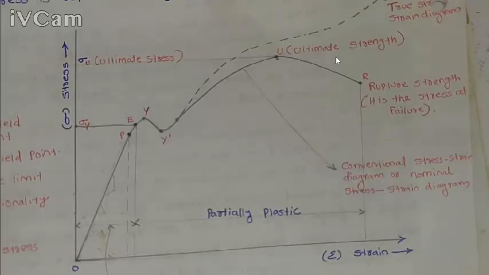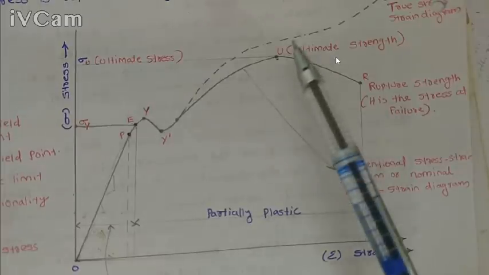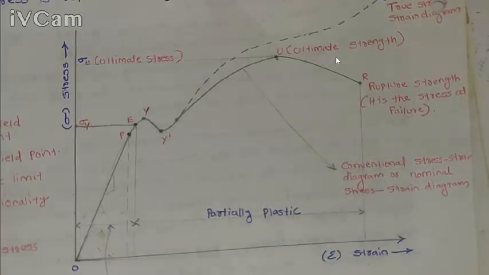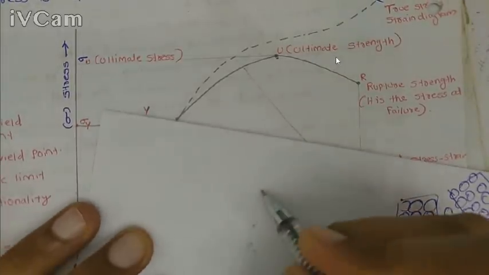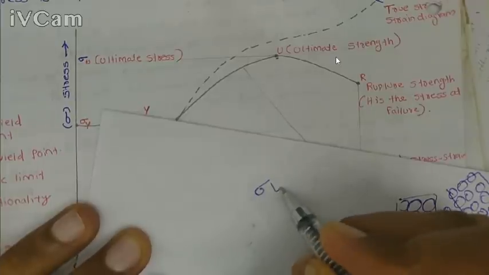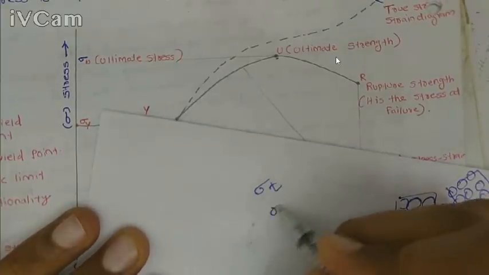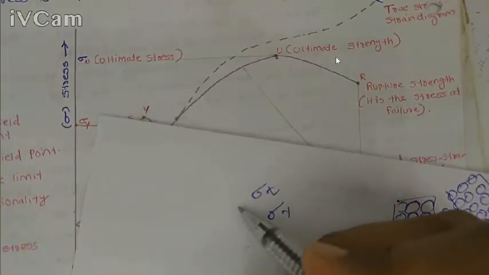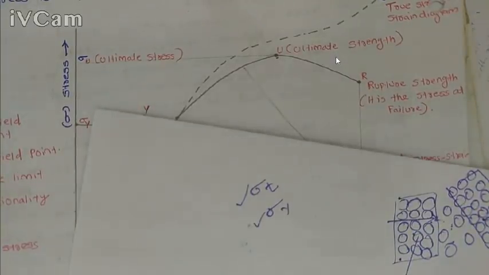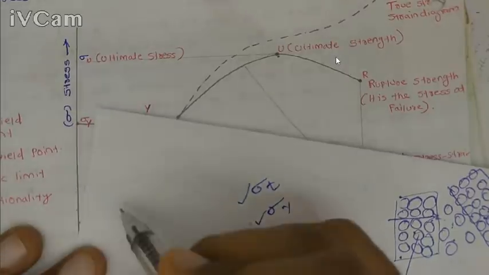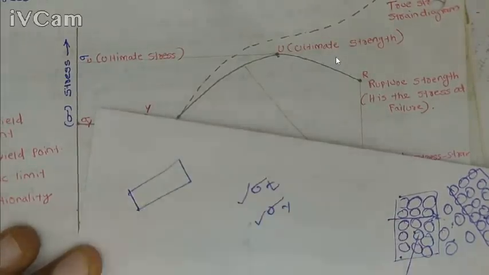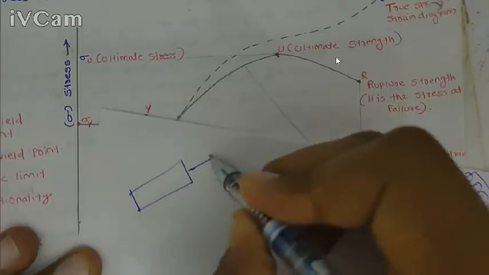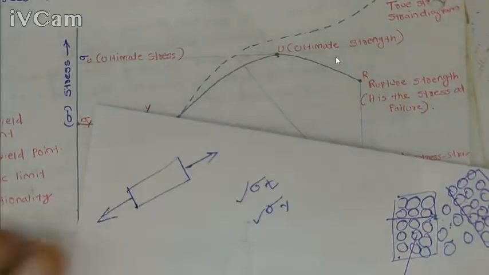Okay, so here we have two main stresses. The first one is ultimate stress and the second one is yield stress, and we represent the ultimate stress as sigma t and yield stress as sigma y. For the design we can use either of these stresses. For example, this is a bar member. I am applying a load, or stress, on this member.